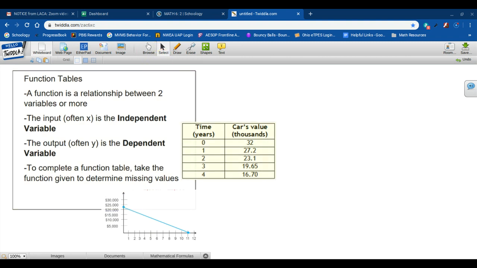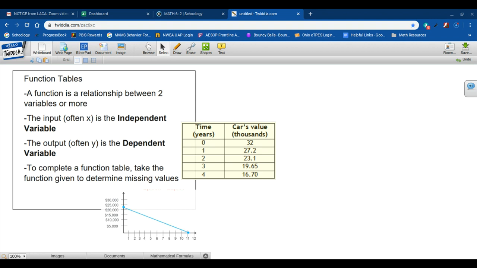And then if you take a look at the output or the y value, that would be the car's value in thousands. So the car's value is dependent upon the number of years old that the car is. So the y value is dependent on the x value, but not vice versa. When you first drive the car off the lot, it might be worth $32,000. But then after 1 year, it drops down to $27.2 thousand and so forth.